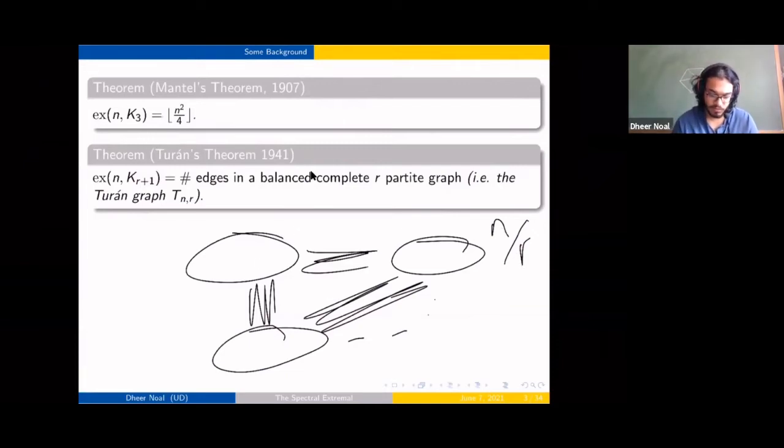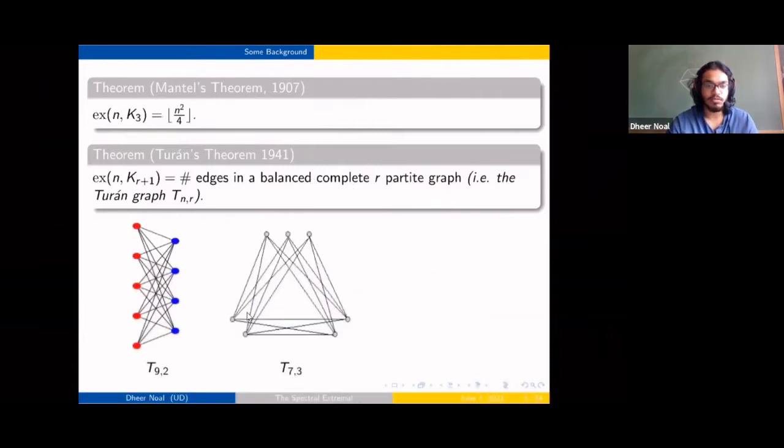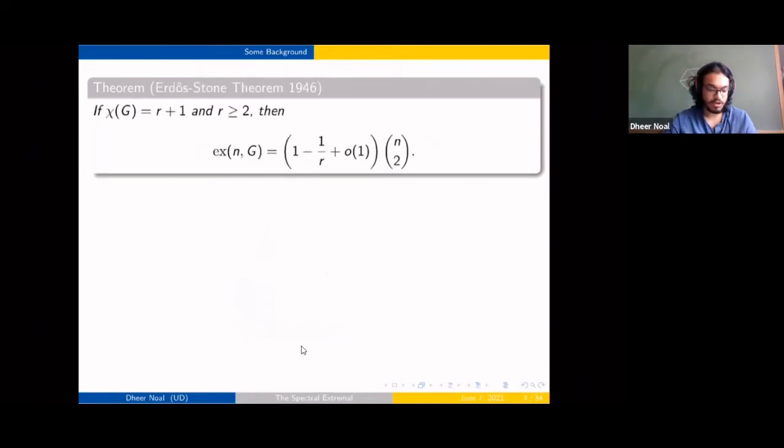These are just some examples of these extremal graphs. The one on the left is for triangles, as we saw earlier, and the one on the right is for the complete graph on 4 vertices. Also, please feel free to ask questions, anyone, if you have them at any point.